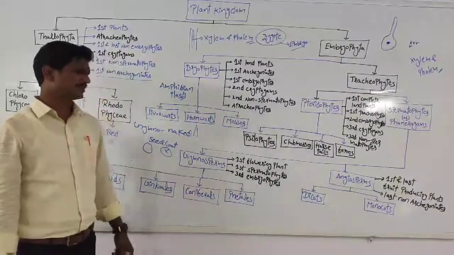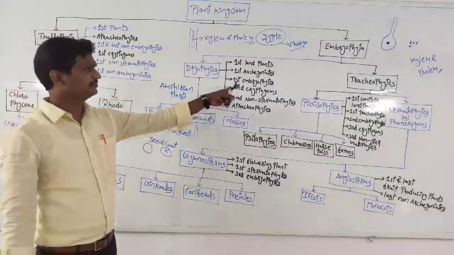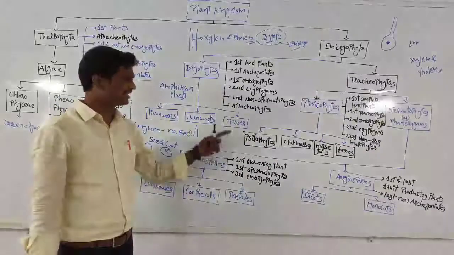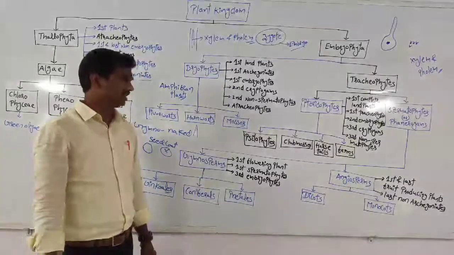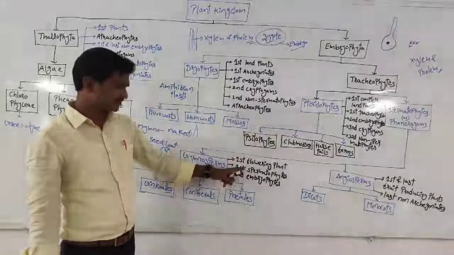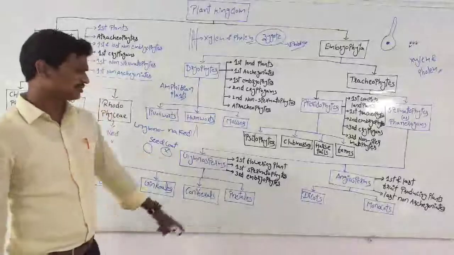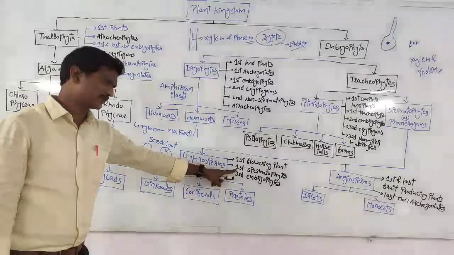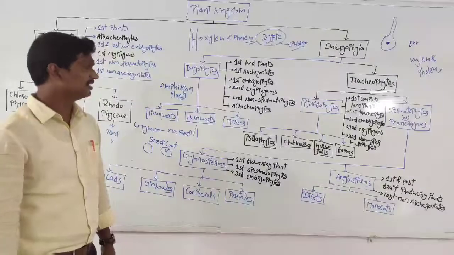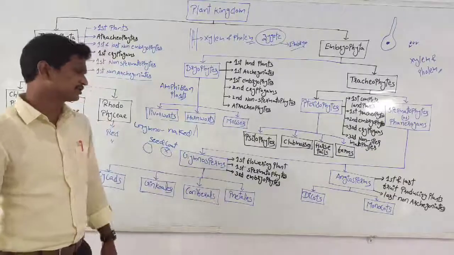And the remaining characters are the same: xylem and phloem are present, so these are the tracheophytes. These are the flowering plants, and these are the embryophytes. I already mentioned that here. These are the first flowering plants, these are the third embryophytes, and these are archegoniates. That is about the gymnosperms.